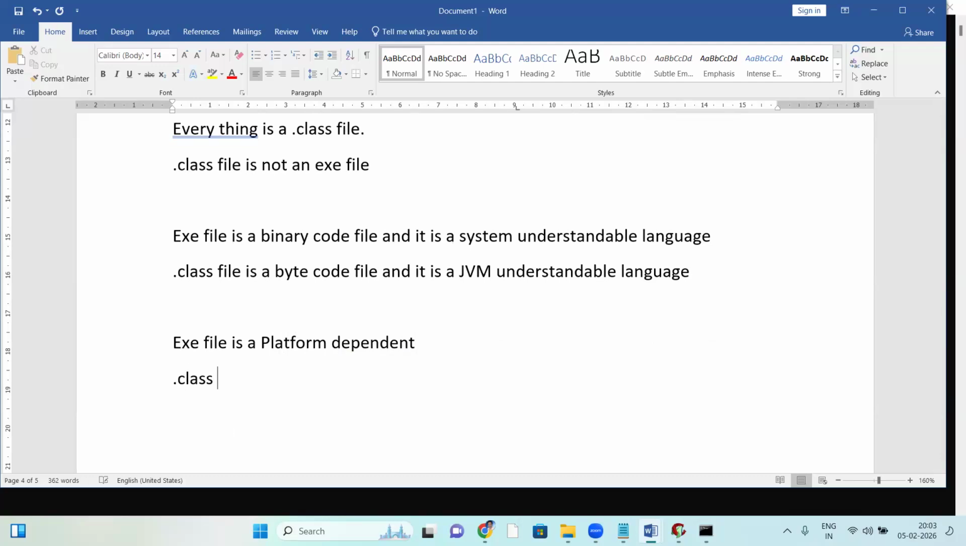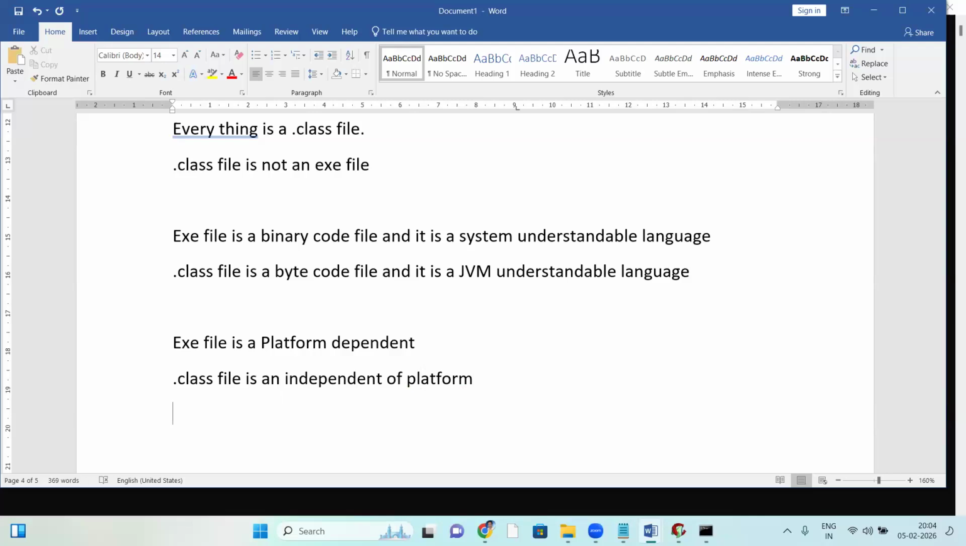Whereas a dot class file is independent of platform. How did Java make us independent of platform? That is one of the most important features of Java: platform independence and portability. Because of that, Java got this much popularity, and most clients prefer Java.